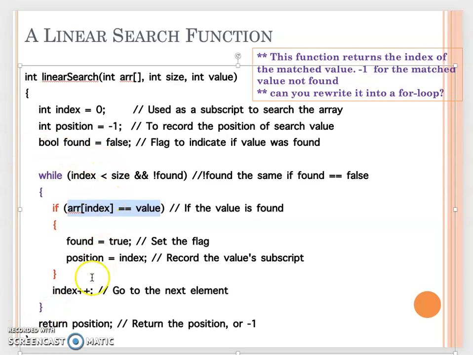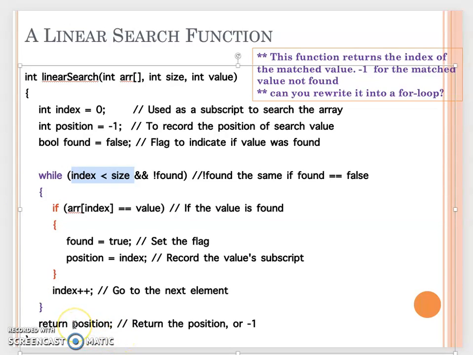So then we come back to the while loop. The while loop has two situations where we leave it: either we found the data, or the index is greater than or equal to size. So we leave the while loop, and at the end, we return the position.